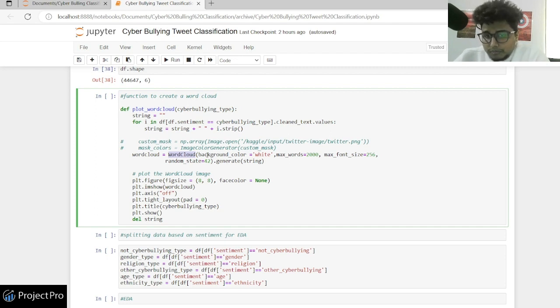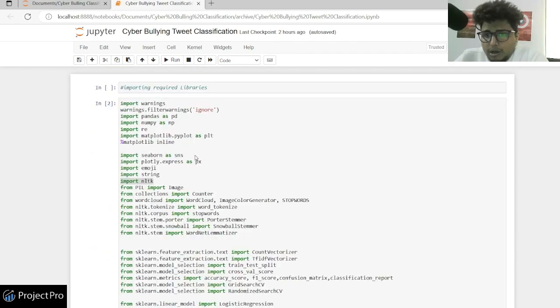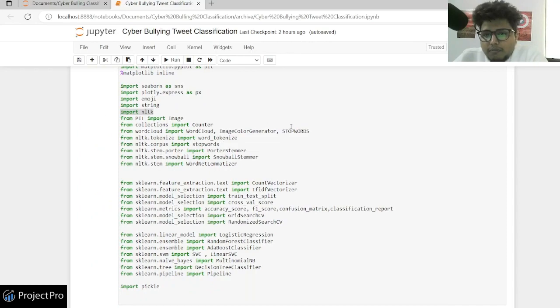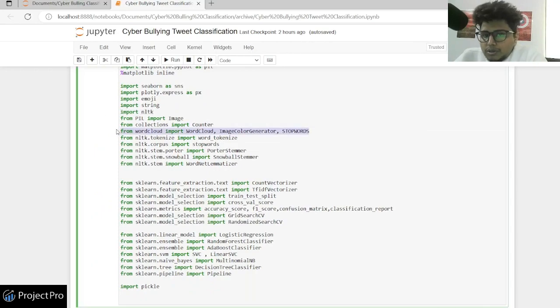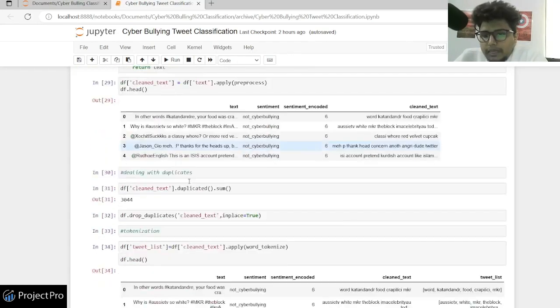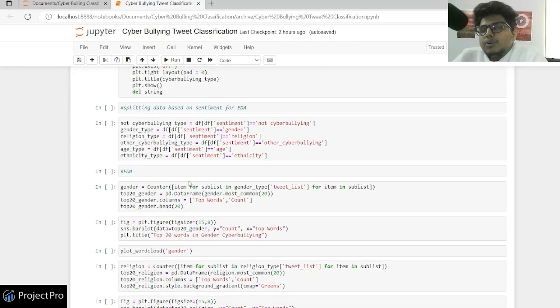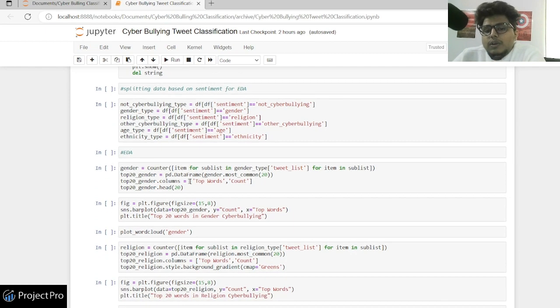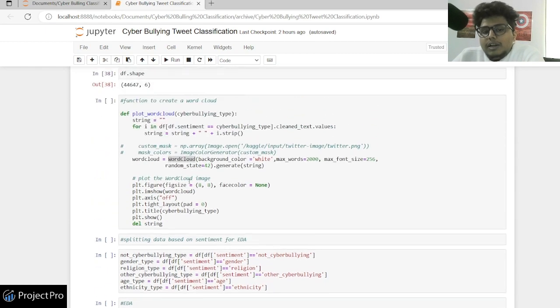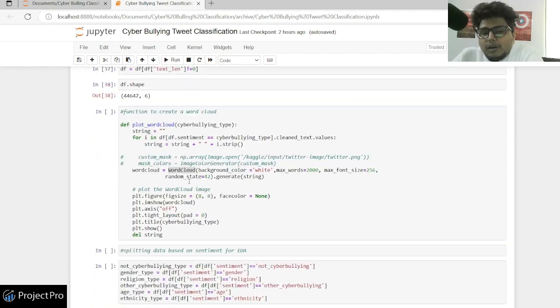See, where this word cloud comes from, we have imported it. If you go above, you will see we have imported wordcloud. Word cloud is a library that enables you to make these great word clouds. You can pass really good arguments, and you can also pass a background image, saying I want it in this pattern.